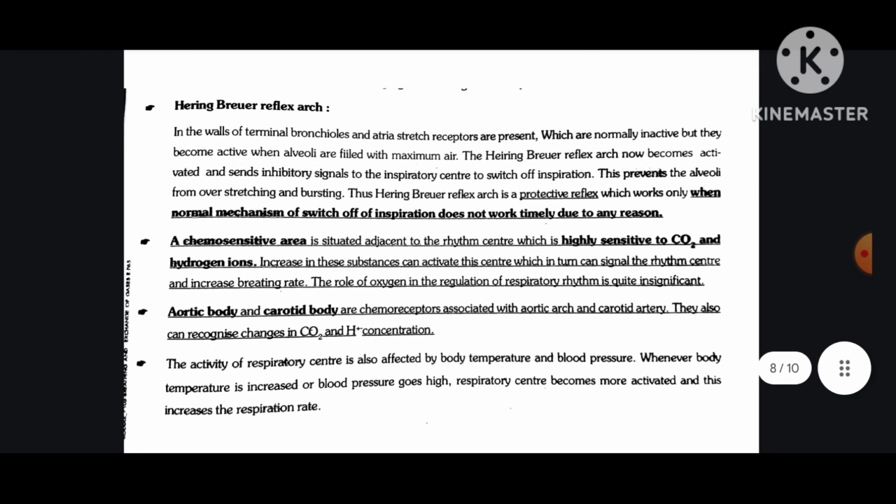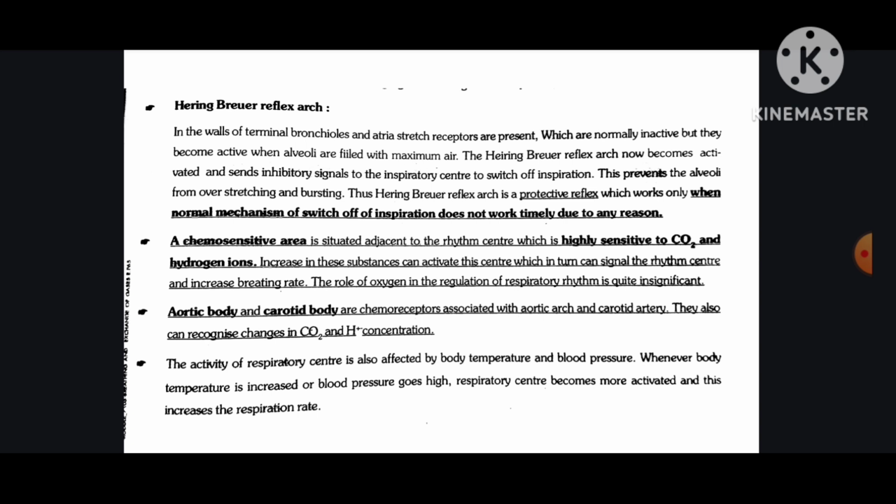Hering-Breuer reflex arc. In the walls of terminal bronchioles and bronchi, stretch receptors are present, which are normally inactive, but they become active when alveoli are filled with maximum air. The Hering-Breuer reflex arc now becomes activated and sends inhibitory signals to the inspiratory center to switch off inspiration. This prevents the alveoli from overstretching and bursting. Thus, the Hering-Breuer reflex arc is a protective reflex which works only when the normal mechanism of switching off inspiration does not work timely due to any reason.